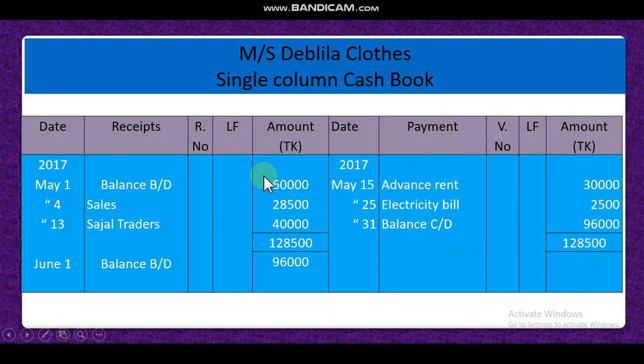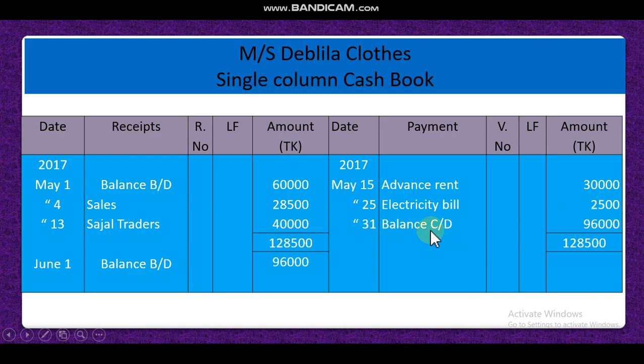Dear student, so look at the question here. Opening balance BD is given, 60,000. That means Mrs. Debala has 60,000 in cash. Then he sold goods, it is 28,500. Then he received from Sazal Traders 40,000. So the total amount of receipt is 1,28,500. Then payments: advance rent, it is 30,000. Electricity bill, it is 25,000.